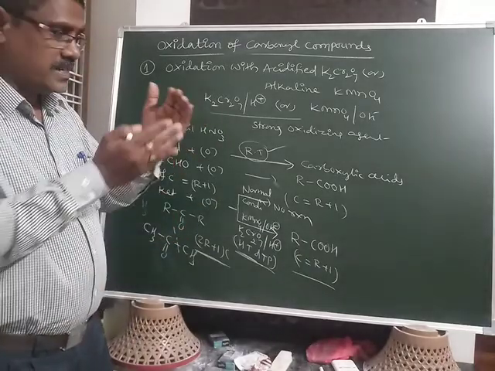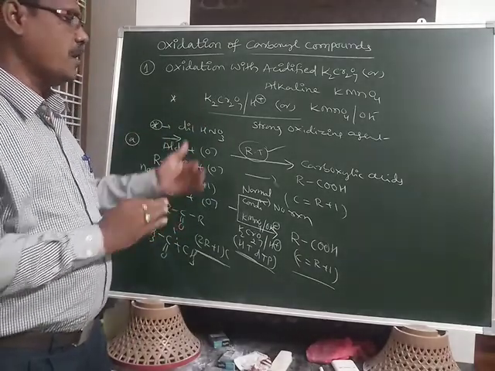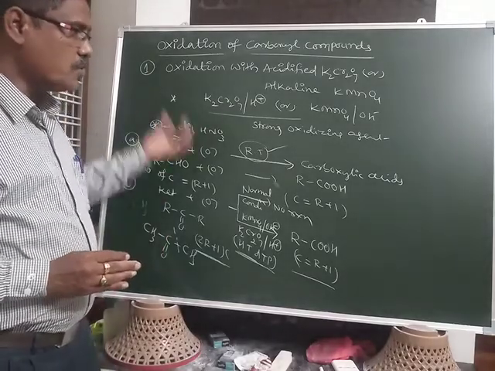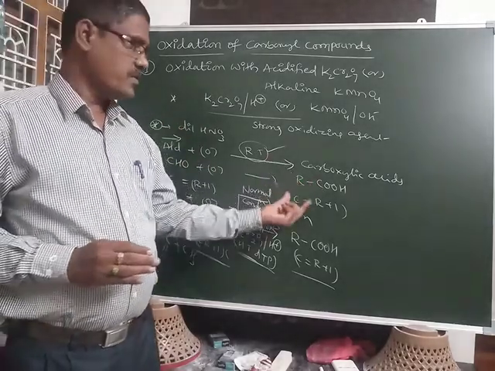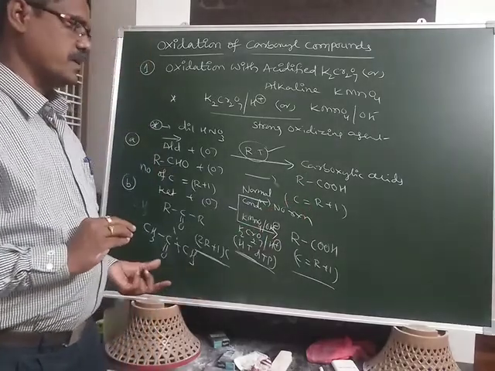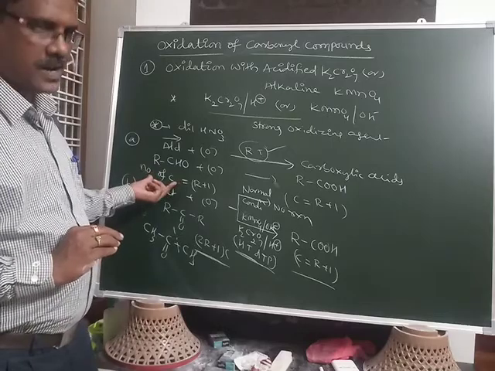So this is the distinguishing test between aldehydes and ketones. Aldehydes produce a carboxylic acid which contains the same number of carbons as the parent aldehyde.